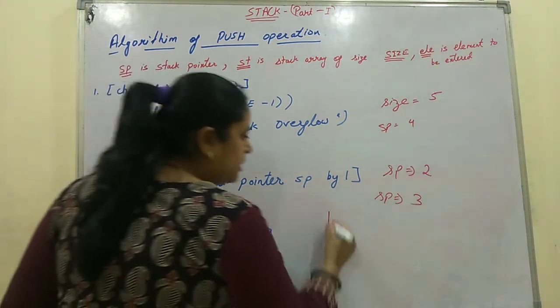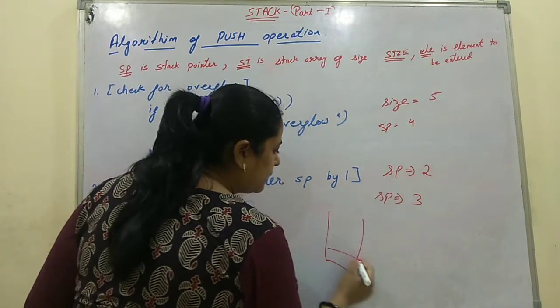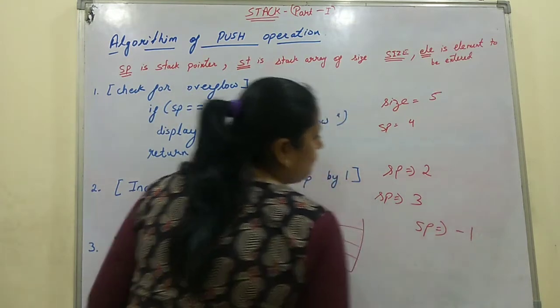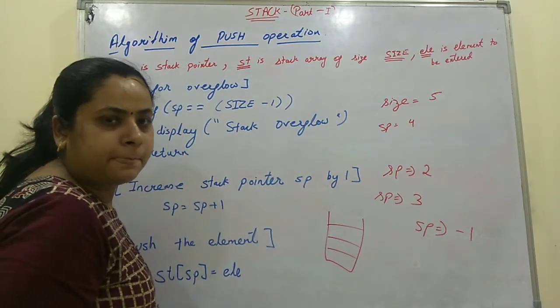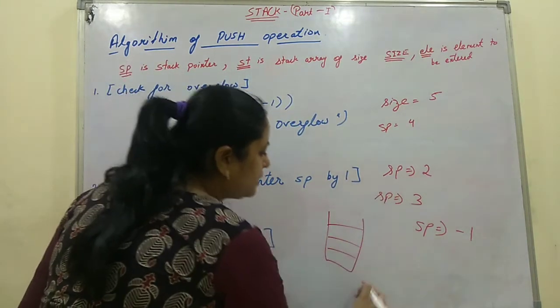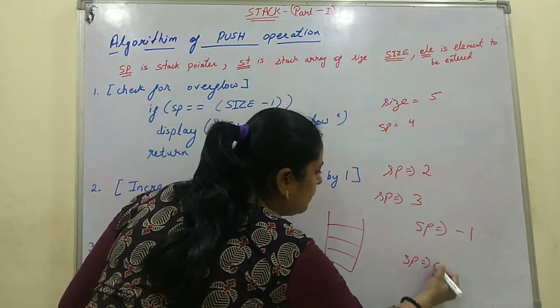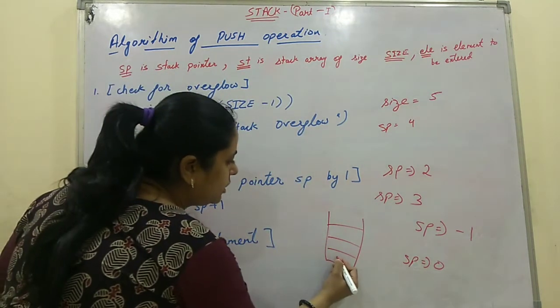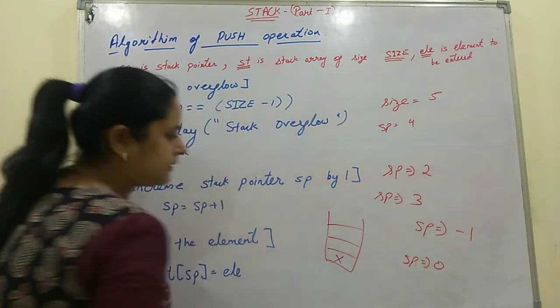Now there may be a condition where the stack is empty. That means there is no element. Then initially the value of SP is -1. So -1 plus 1, the value of SP will become 0. So first it will enter any element at position 0, suppose X.